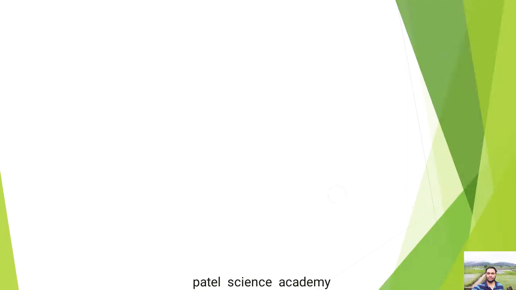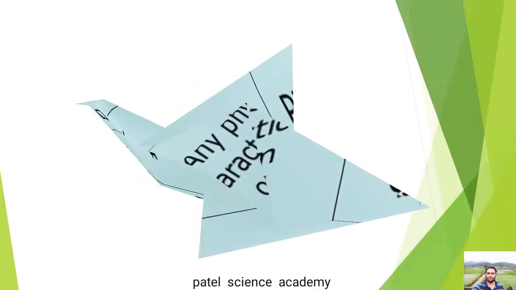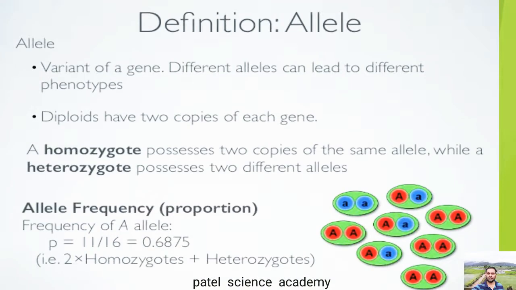Thereafter, the next terminology, I will explain to you about the trait. What is trait? As I told you, trait is any physical characteristic of an organism which is inherited from the parents. That is called trait. Thereafter, the next terminology. About allele, I have explained that different alleles can lead to different phenotypes.